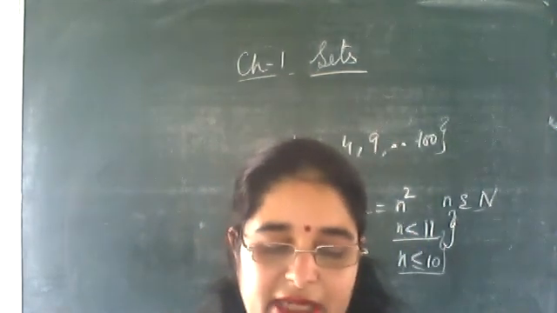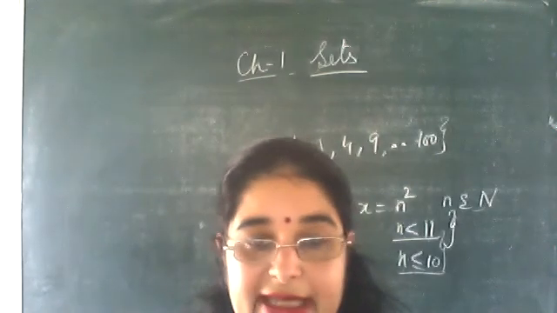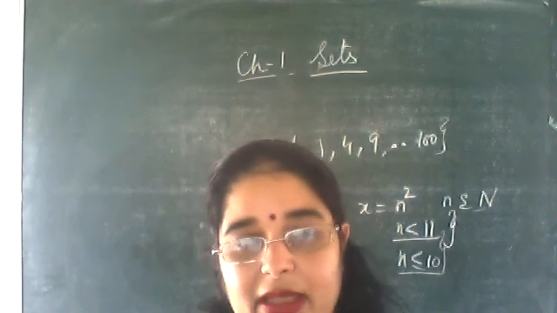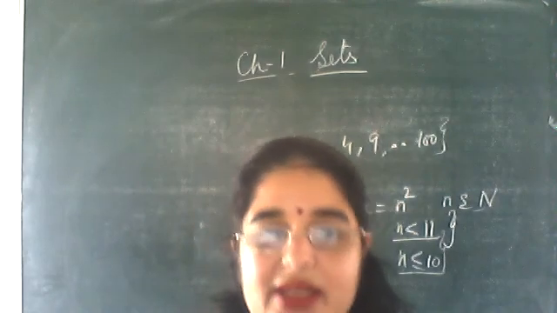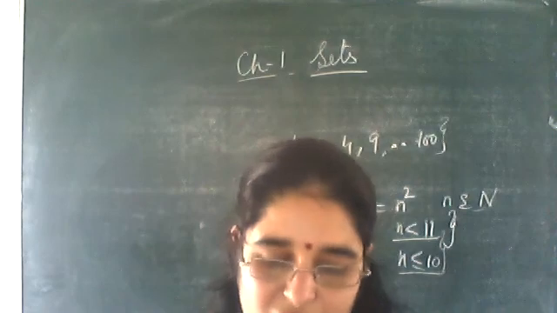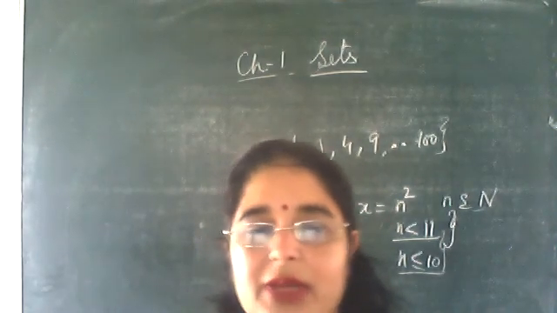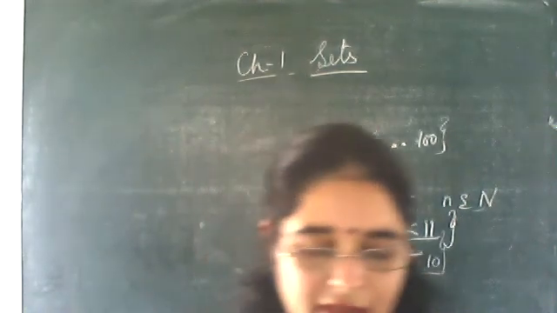Clear? Then next one is x is an integer where x square is less than 4. -2, -1, 0, 1, 2. Very good. Clear?